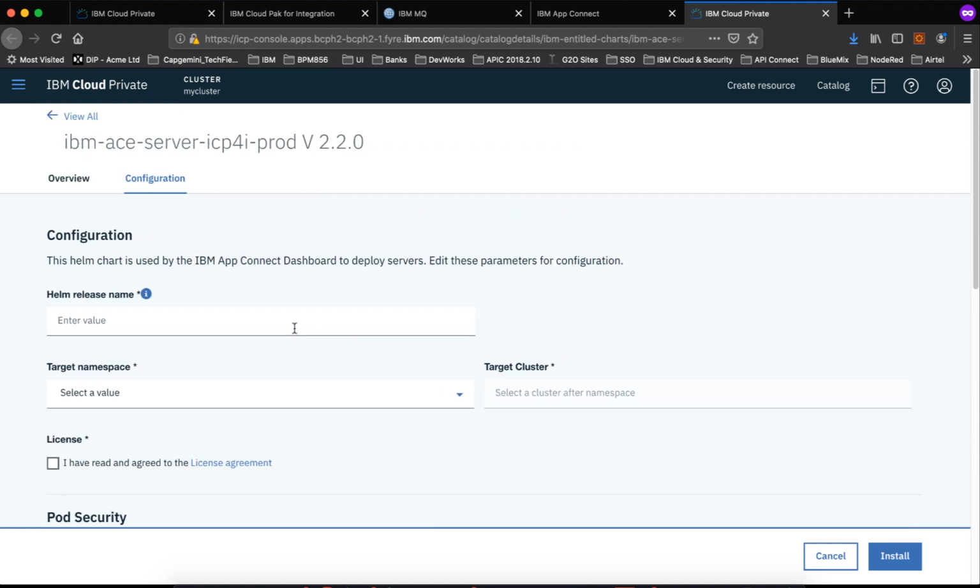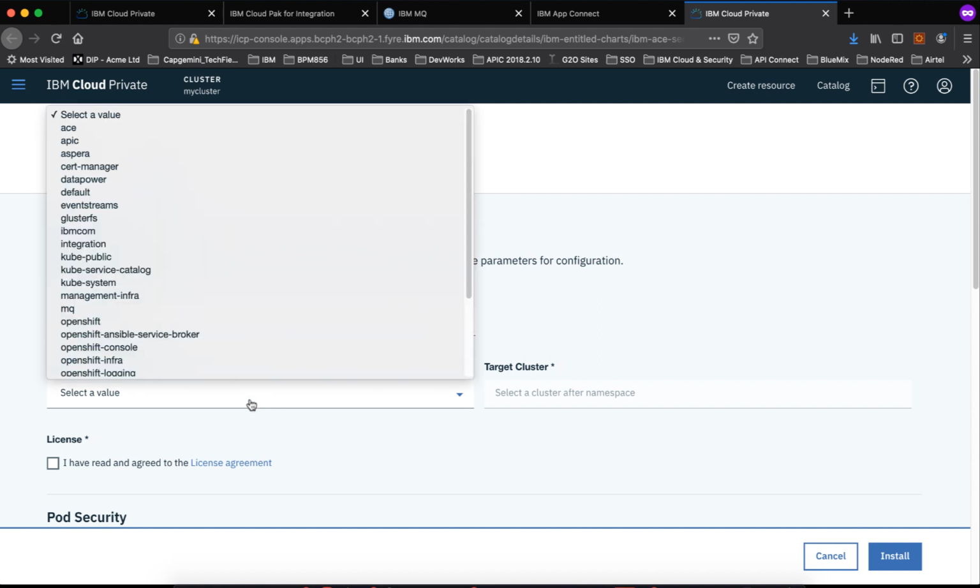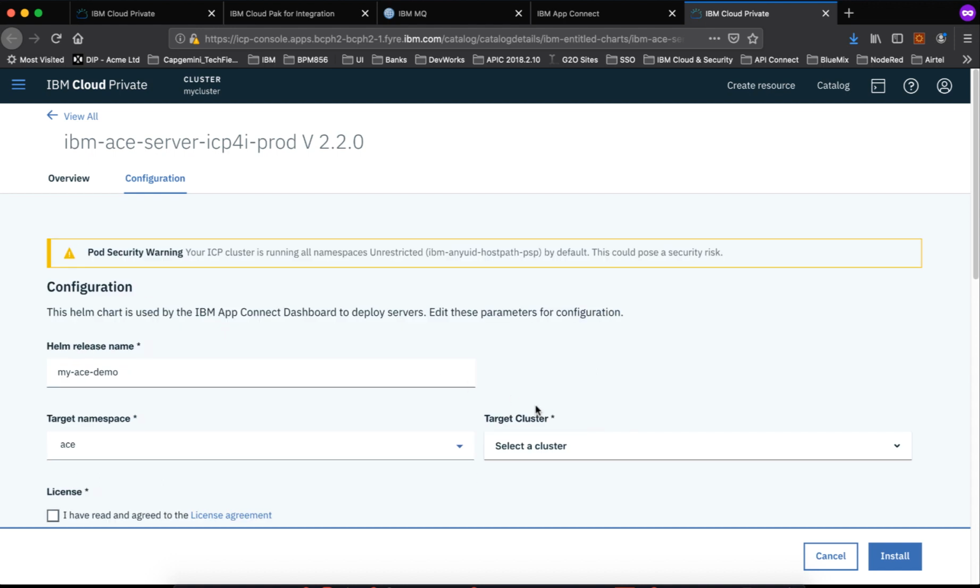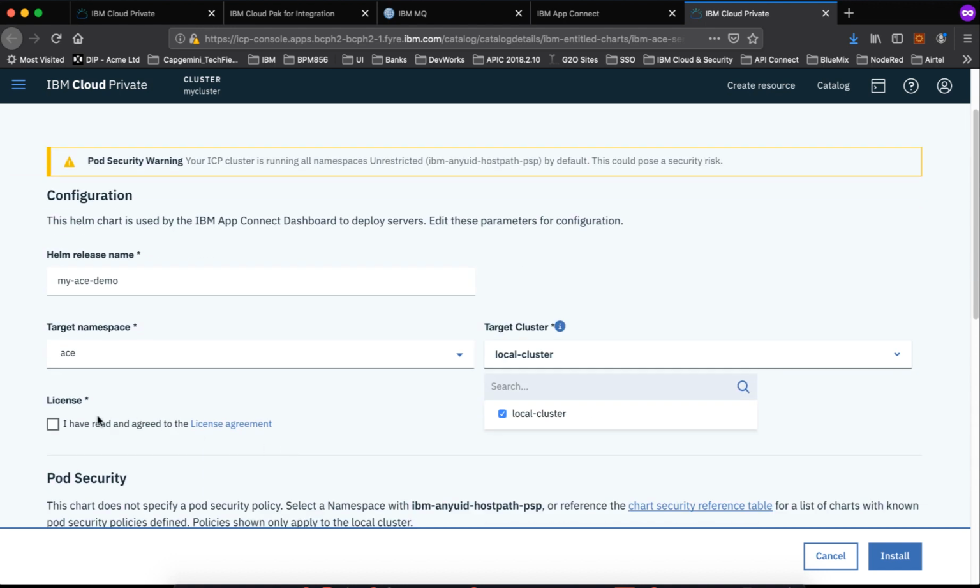Let's go above. So my AceDemo, let me choose Ace as the namespace, and cluster is the local cluster.